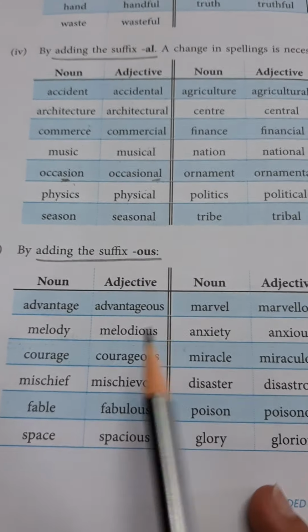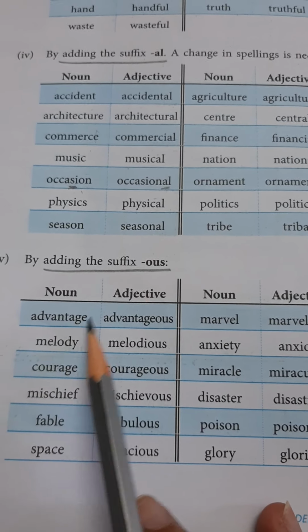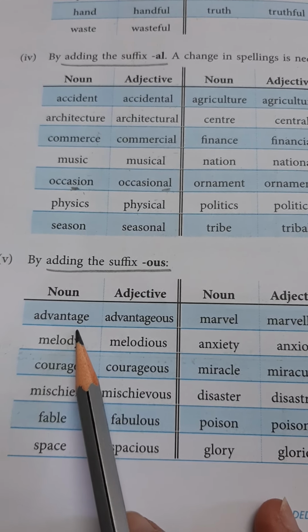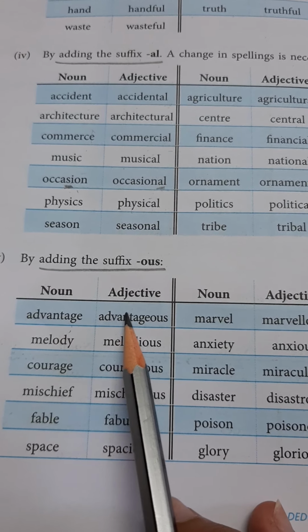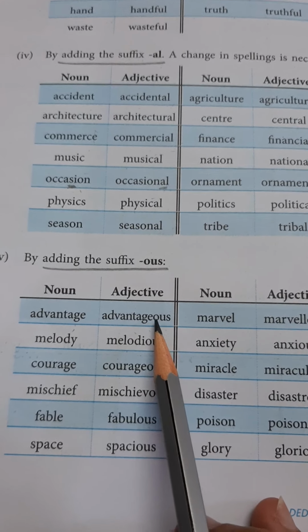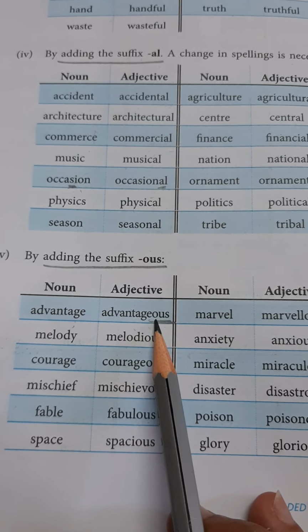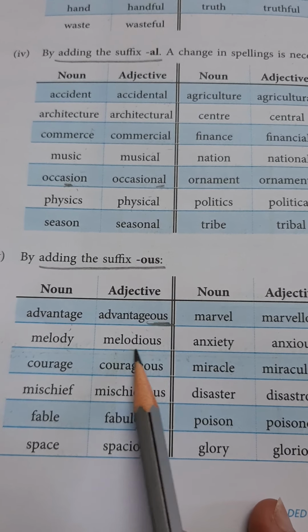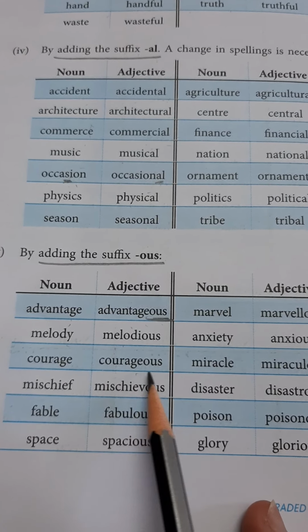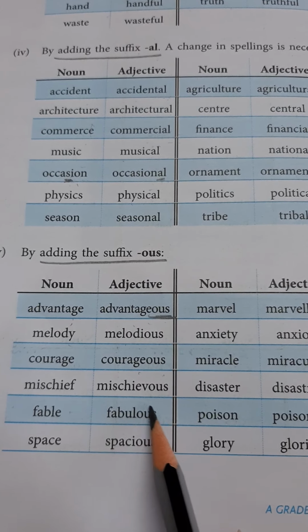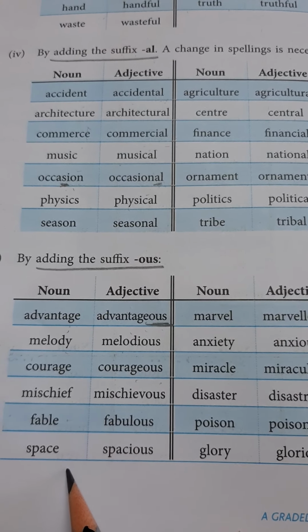We can also make adjectives by adding suffix ous at the end of a noun. Like advantage, its adjective will be advantageous by adding ous at the end. Melody, melodious. Courage, courageous. Mischief, mischievous. Space, spacious. Like this we can make adjectives from nouns.